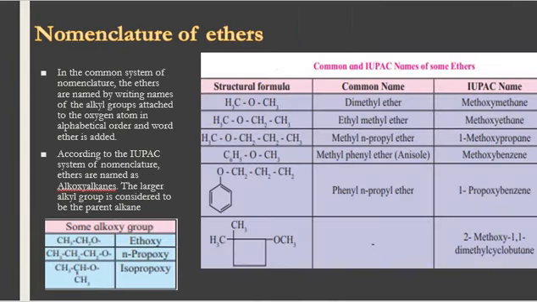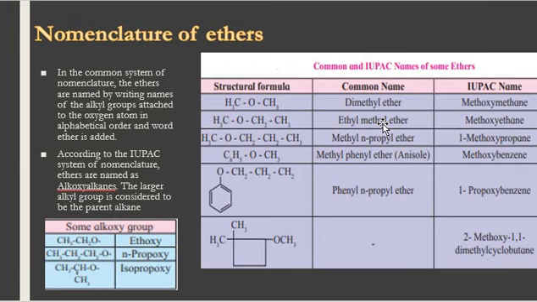Now nomenclature of ethers. In the common system of nomenclature, ethers are named by writing the names of the alkyl groups attached to the oxygen atom in alphabetical order, and the word ether is added. For example, CH3OCH3 is dimethyl ether. If the compound is CH3OCH2CH3, it is ethyl methyl ether, because E comes before M, that is why we write ethyl methyl ether.